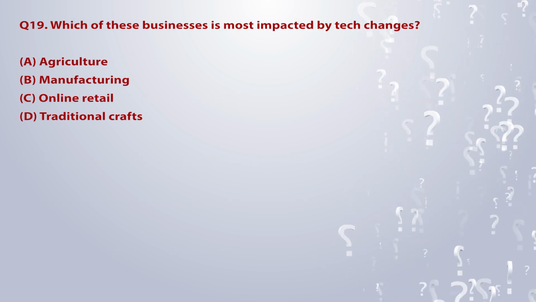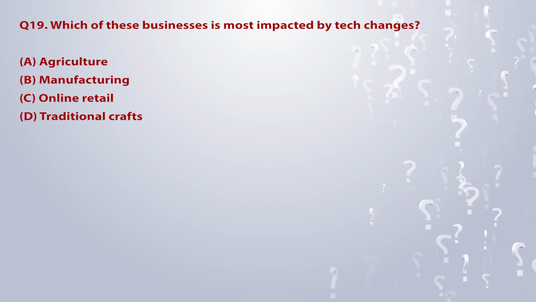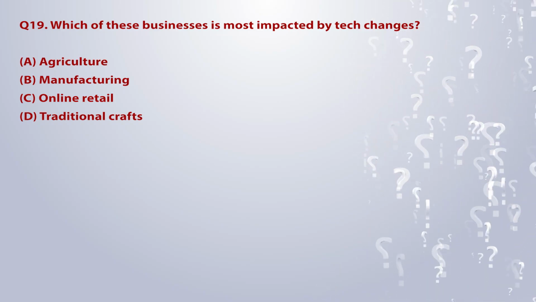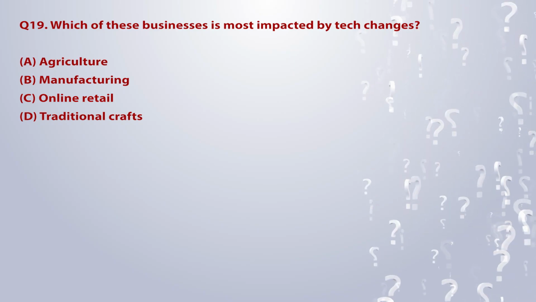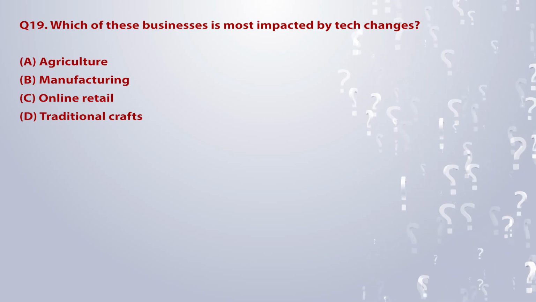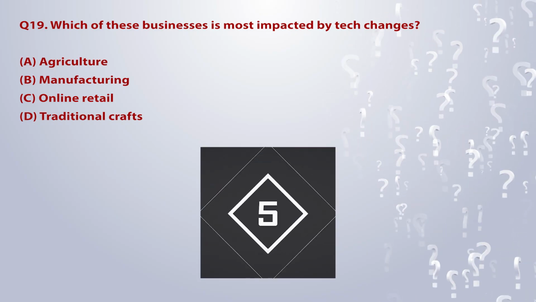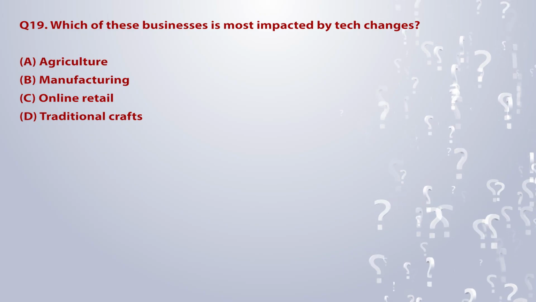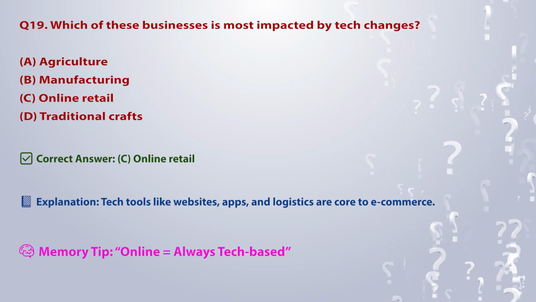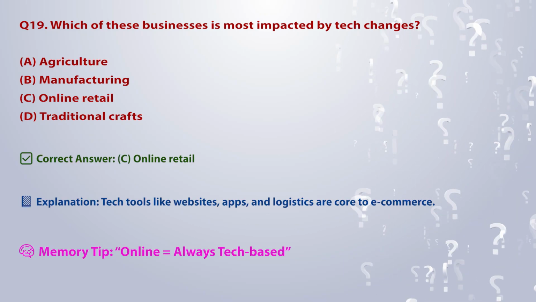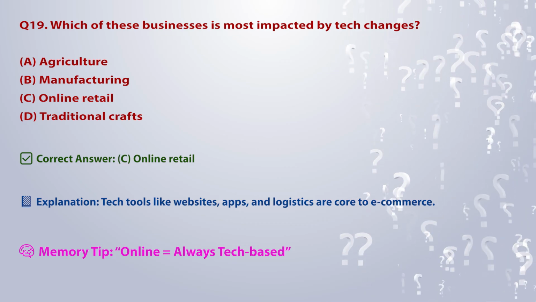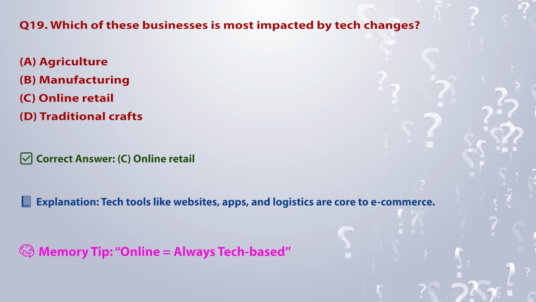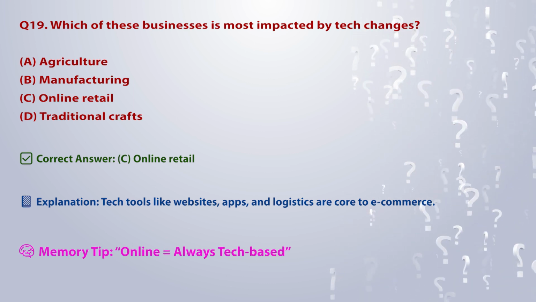Q19. Which of these businesses is most impacted by tech changes? A. Agriculture. B. Manufacturing. C. Online retail. D. Traditional crafts. Correct answer, C. Online retail. Explanation: tech tools like websites, apps, and logistics are core to e-commerce. Memory tip: online is equal to always tech-based.